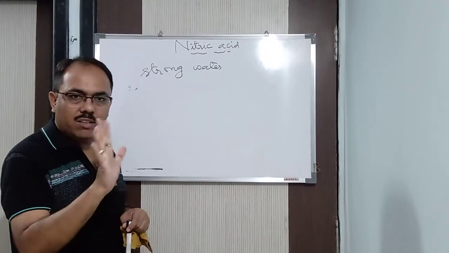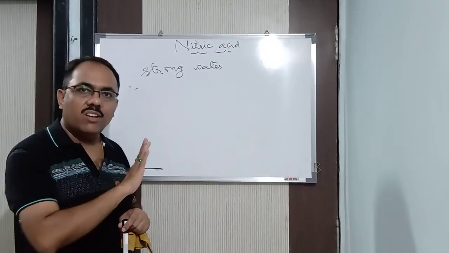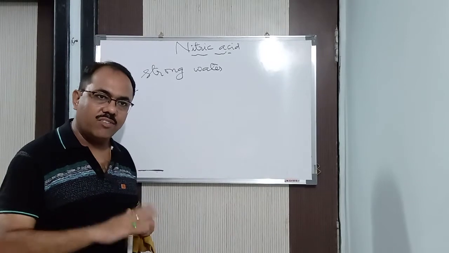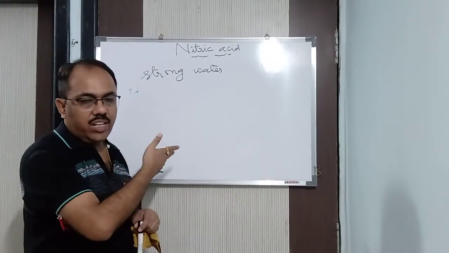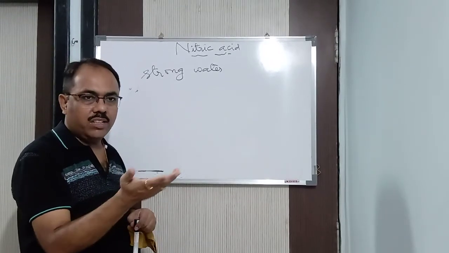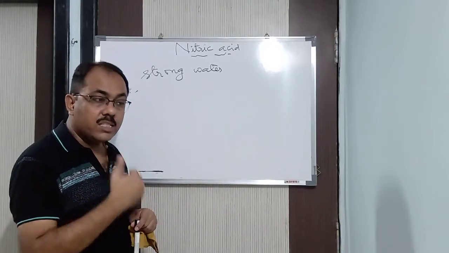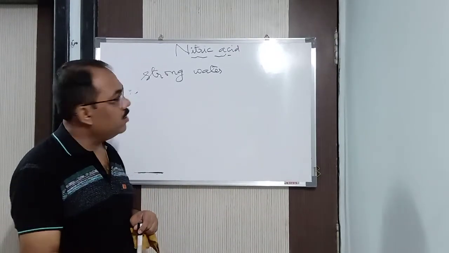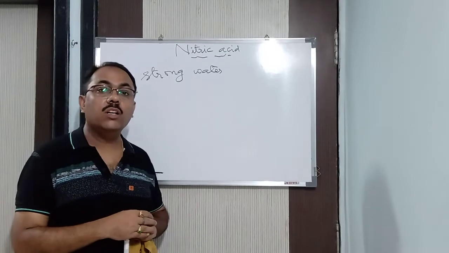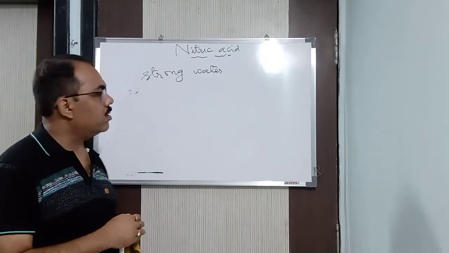Now, the metal does not get rusted. I am not saying the metal is getting rusted. Rusting is a different thing, and here, when it reacts with nitric acid, it is a different thing. Don't get confused. I just explained by giving an example to make you understand the meaning of the word corrosion. Alright?